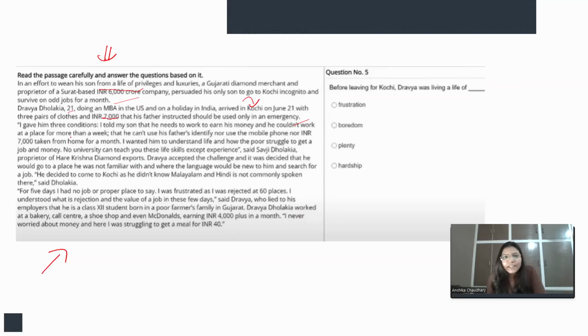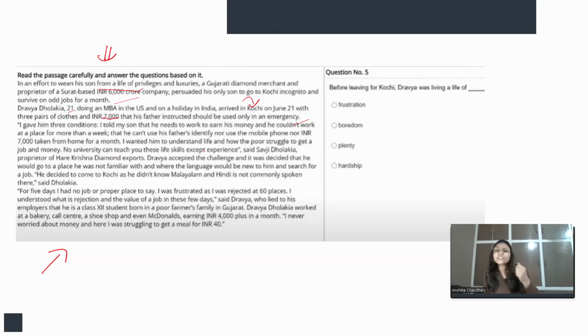All right. I gave him three conditions. Like the father is telling that I gave him three conditions. I told my son that he needs to work to earn his money, and he could not work at a place for more than a week. All right. So one place, one week he will be working, and he has to earn money for his life, right? That he cannot use his father's identity, nor use the mobile phone, nor that 7,000 rupees.